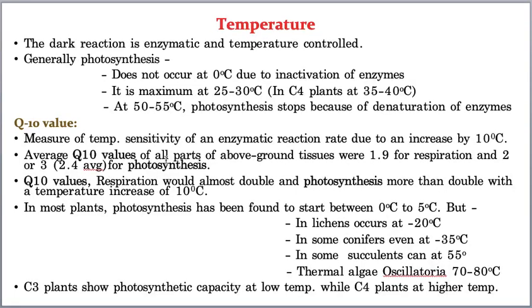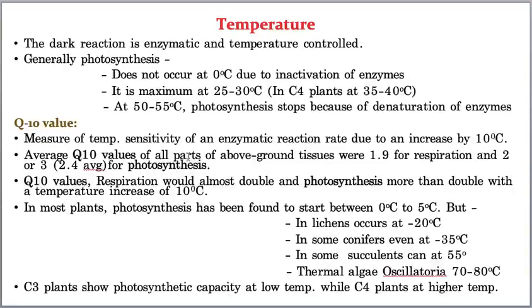For example, if you increase 10 degrees, these values, 1.9 and 2.4, are the average values for 25 to 35 degrees centigrade. Whereas if we increase by 10 degrees centigrade, then respiration Q10 also increases, and photosynthesis also becomes double. I think you are understanding it. That means Q10 value shows the response of the enzymatic activity for every 10 degrees centigrade increase in temperature above the optimum temperature. I think you understood, students.